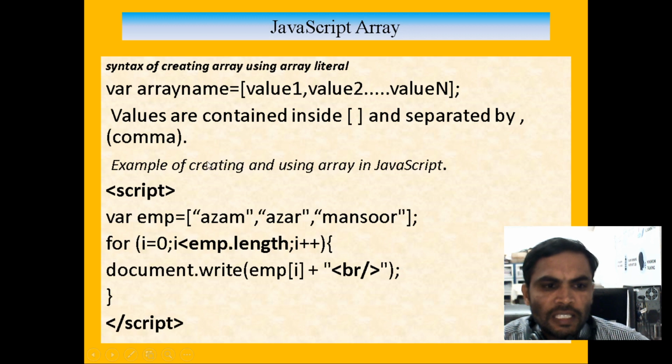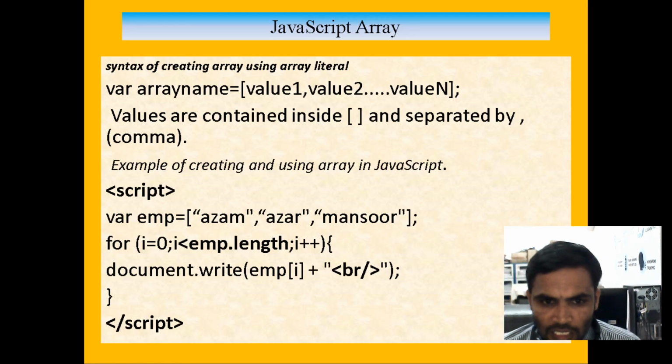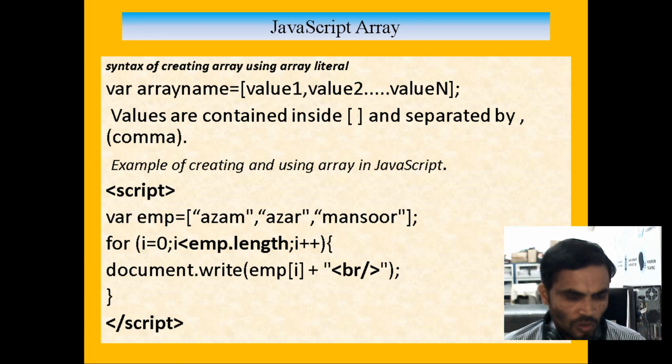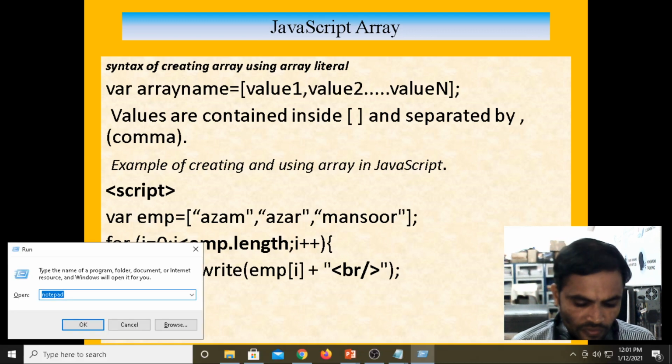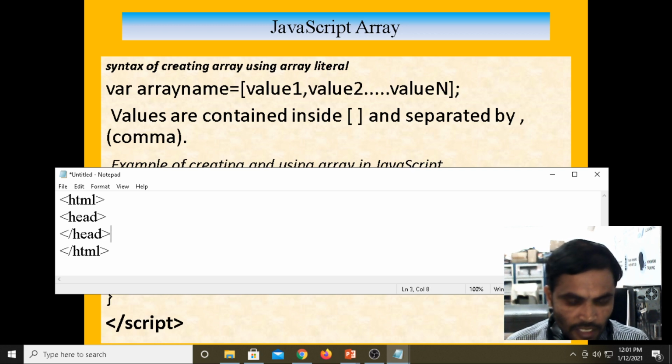Now, if you want to write an example for the array, we take a similar example. Here the variable name I took is student, and we define it as an array. In a classroom, n number of students may be there, and I want to store the students' names. Take Notepad, then open the HTML, close the HTML, then the header part, closing the header part.